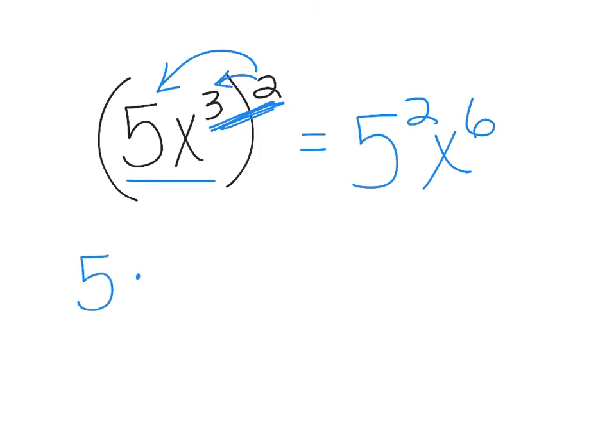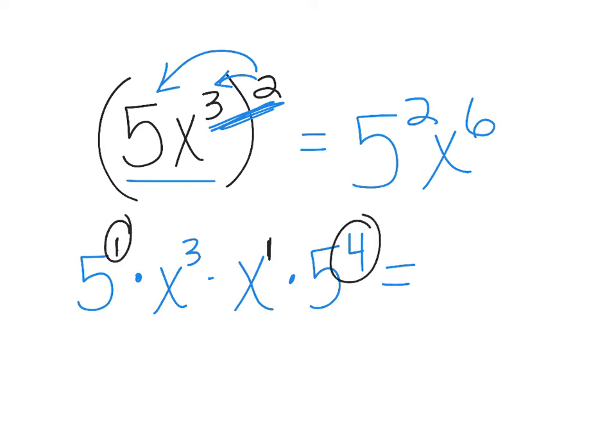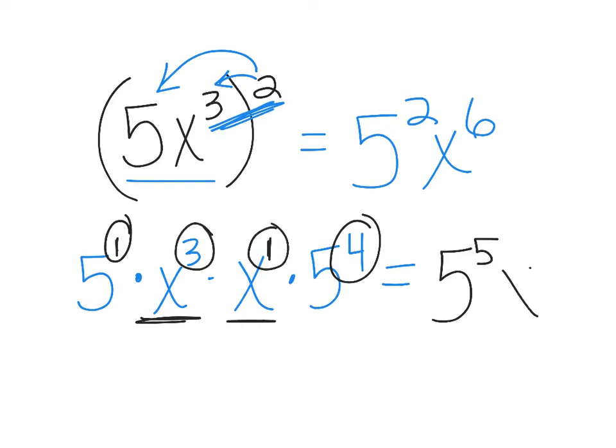Same thing here. If I had like 5 times x cubed times x times 5 to the 4th, a lot of students are making mistakes where they're not thinking there's really a little 1 here. There's really a little 1 here. So now I could add my exponents here and get 5 to the 5th. And then here, x to the 3rd times x to the 1st, add those, I get x to the 4th. So just be careful. If there's not an exponent with it, remember you can always add a 1 right there.